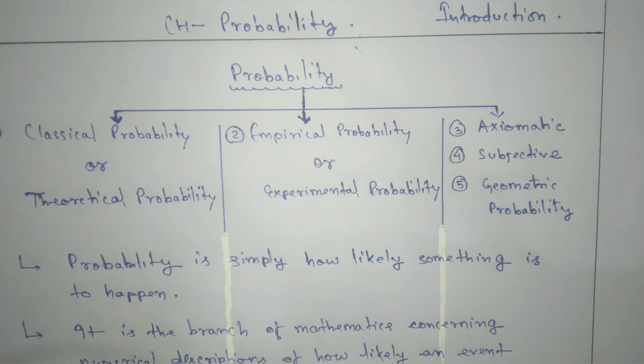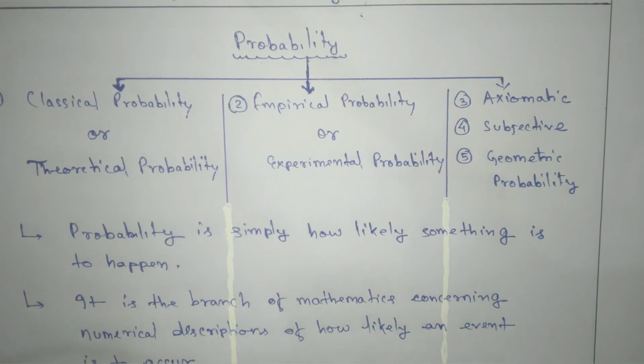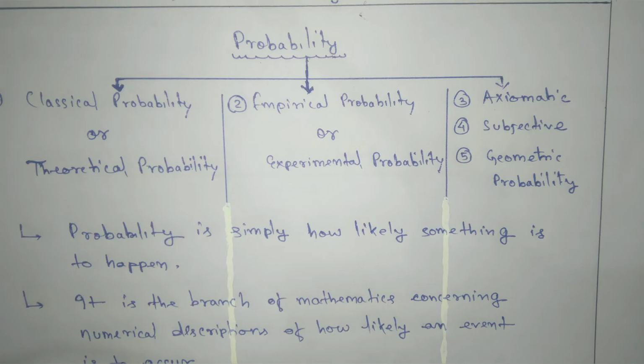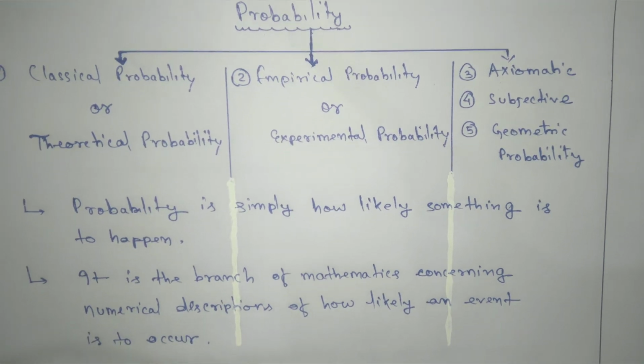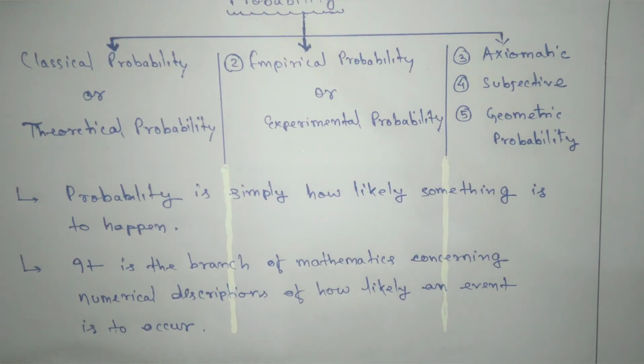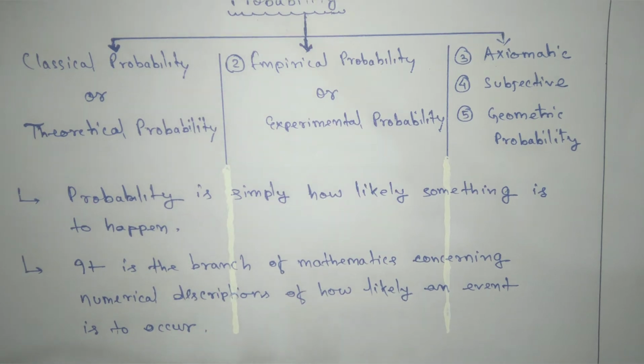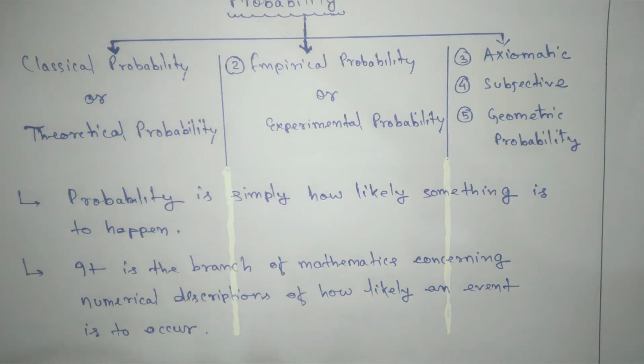Okay, so here we have a simple definition. Probability is simply how likely something is to happen. It is the branch of mathematics concerning numerical descriptions of how likely an event is to occur. That means the simple meaning is measurement of chances in numerical terms.